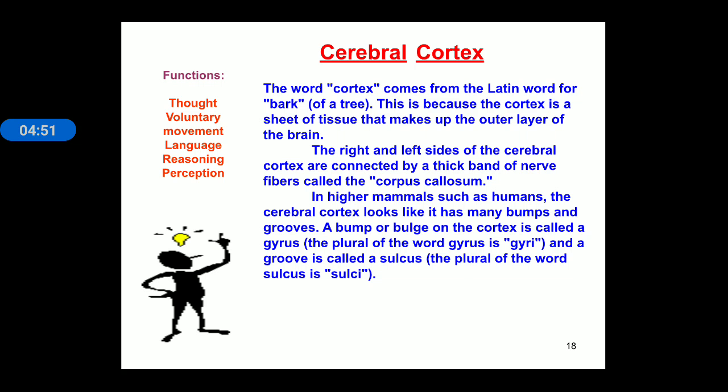I am again repeating, gyri is for upward elevation, and downward depression is known as sulci or sulcus. Generally, the function of the cerebral cortex is to help in thinking, voluntary movements, language, reasoning, perceptions. These are the general functions of the cerebral cortex area of the brain.